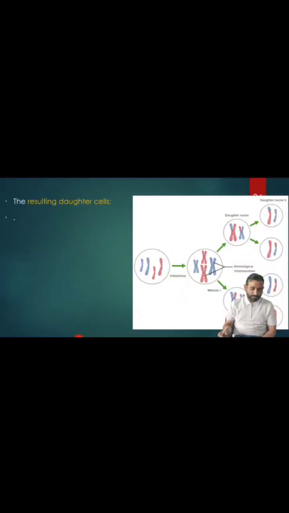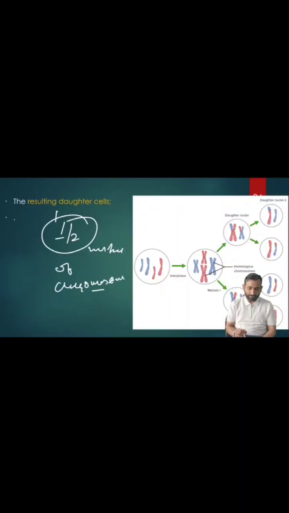So now let's go to the prophase 1. This one we discussed already. The resulting daughter cells have what? Half number of chromosomes. Yes or no? Half number of chromosomes. But the DNA material is constant. The genetic material is constant. So the number of chromosomes becomes half.